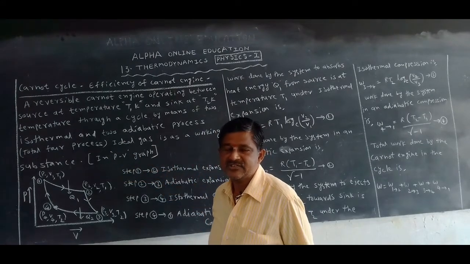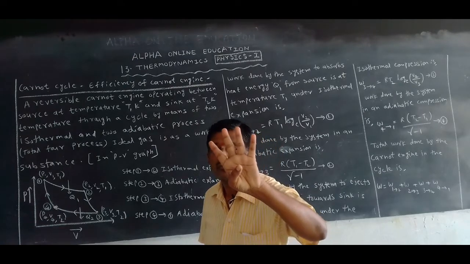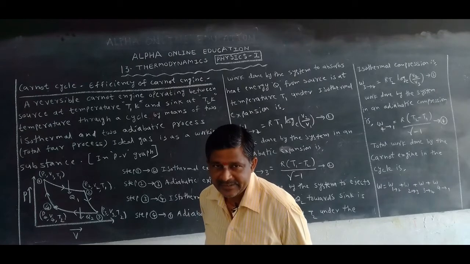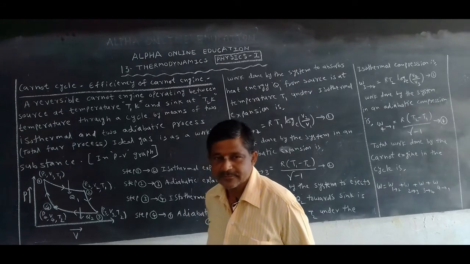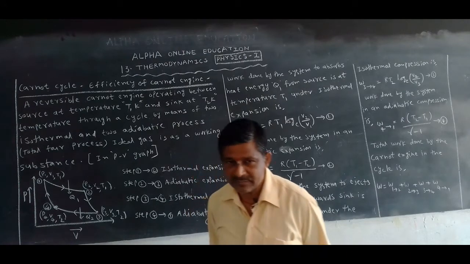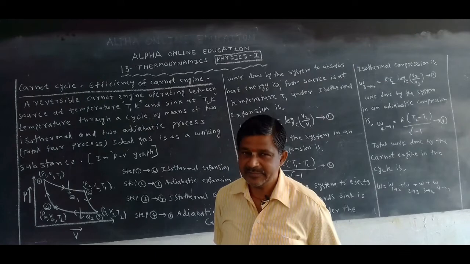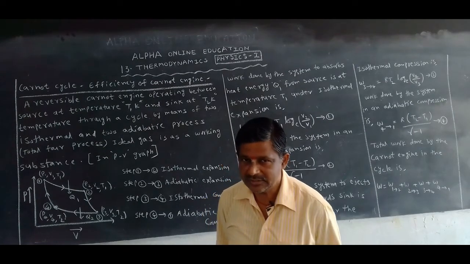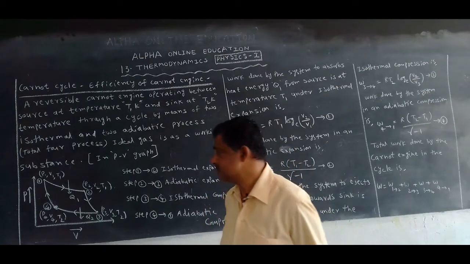So in the Carnot cycle, totally 4 processes are used: 2 isothermal and 2 adiabatic, between source and sink, which we studied in the previous class.